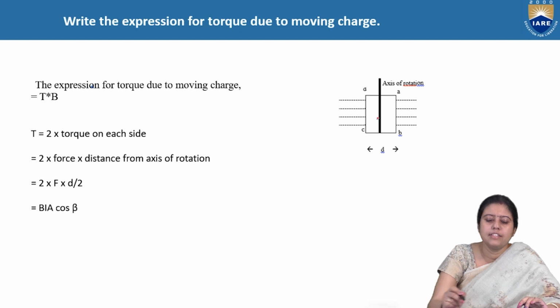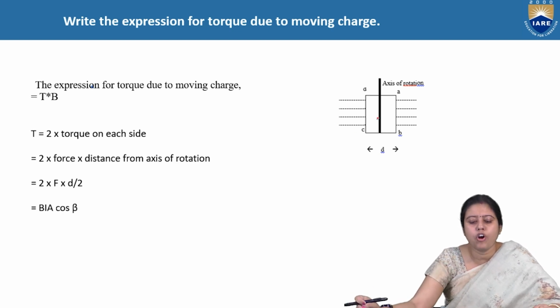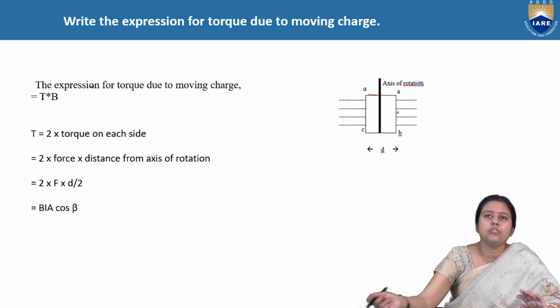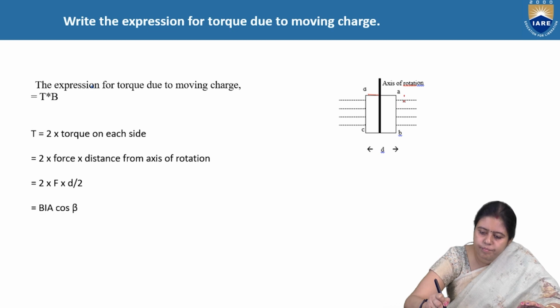The expression of torque due to a moving charge depends on the field strength B. Now what is torque? Torque is equal to 2 into the torque on each side. This is a torque, and this is also a torque, so torque into two sides.